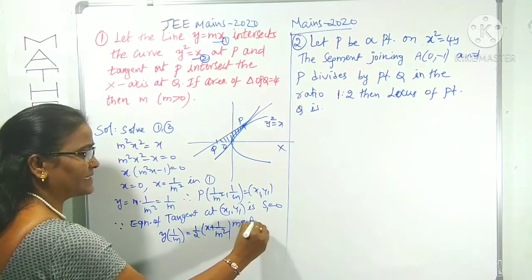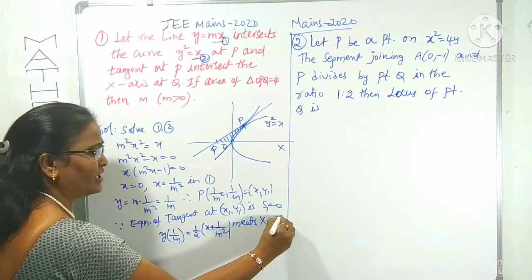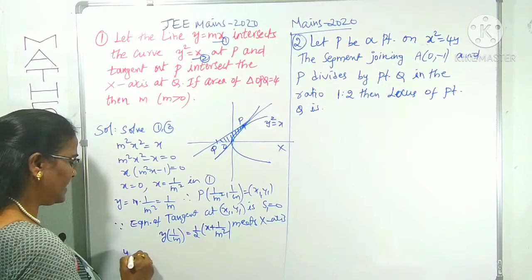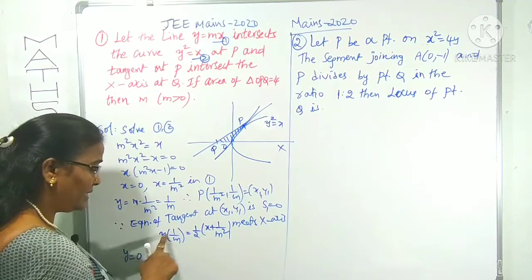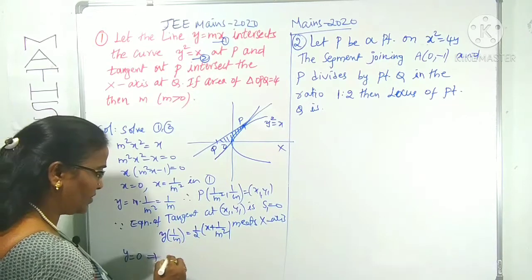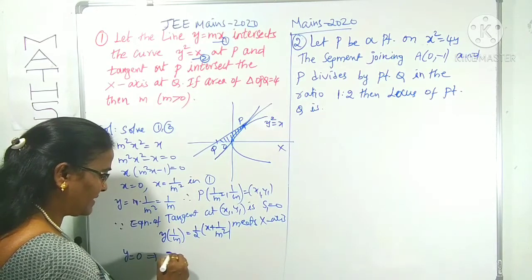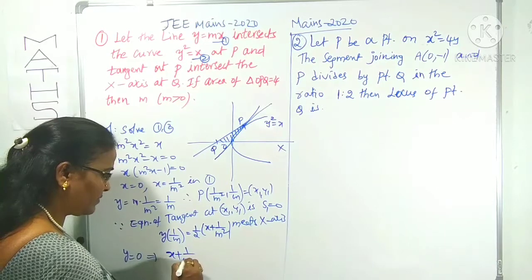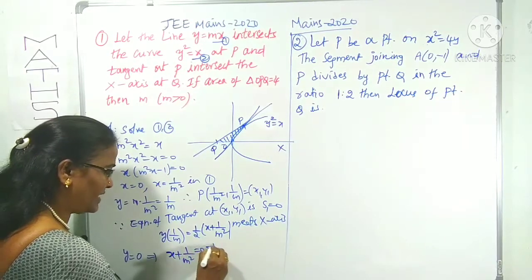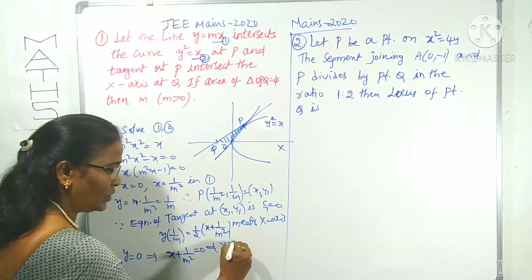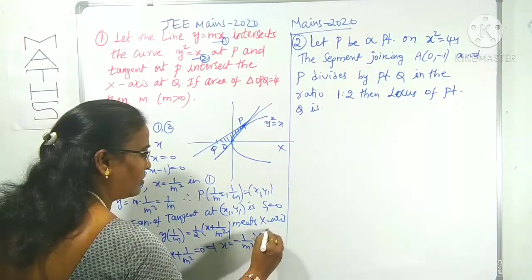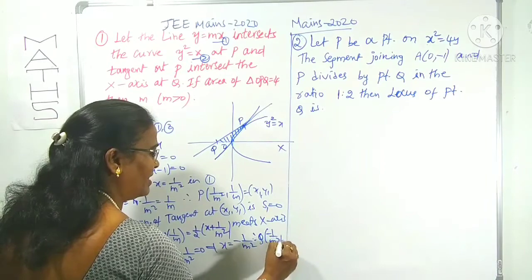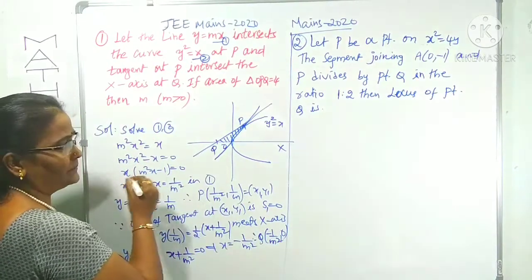Meets x-axis. Meets x-axis means what? You know that clearly. On x-axis y is 0. Take y as 0 here. What happened? 0. 1 by 2 also becomes 0. Therefore, x plus 1 by m square will be 0. So, what is the x coordinate of Q? Minus 1 by m square. Therefore, the Q point is minus 1 by m square comma 0. We got the Q point.